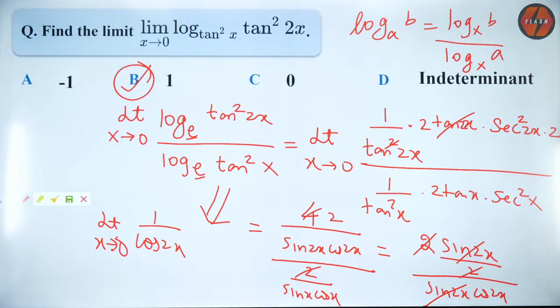Akshit, L-Hospital says that you differentiate numerator and denominator separately, not as a quotient. Got it? That is what the L-Hospital rule says. Are you guys able to follow that? Everybody? Anybody has a doubt? Can you guys go through it and let me know if you have any doubts?